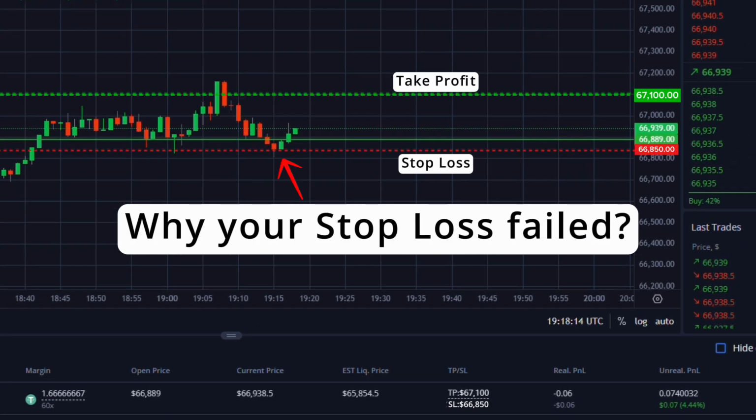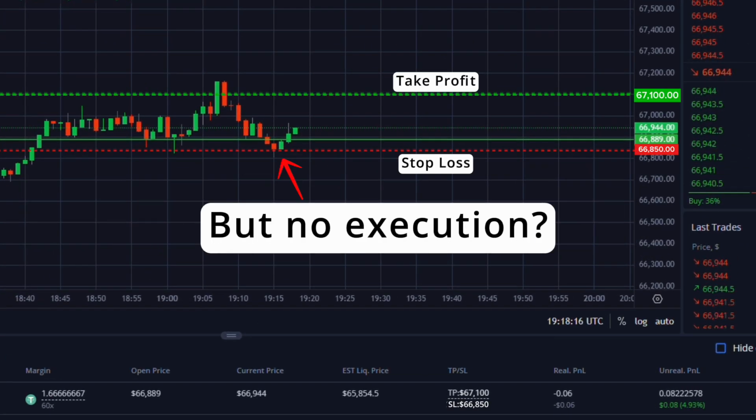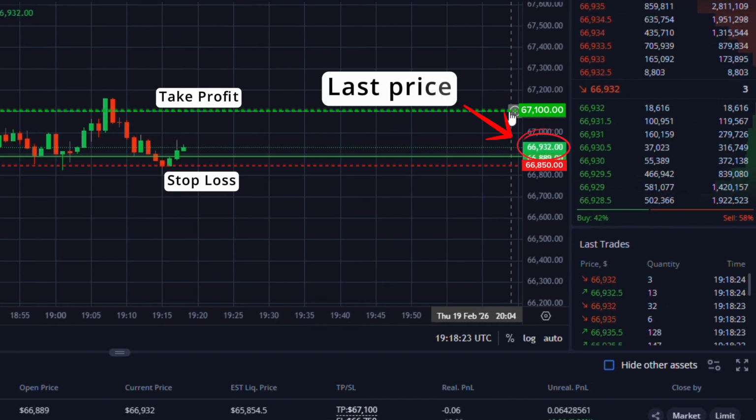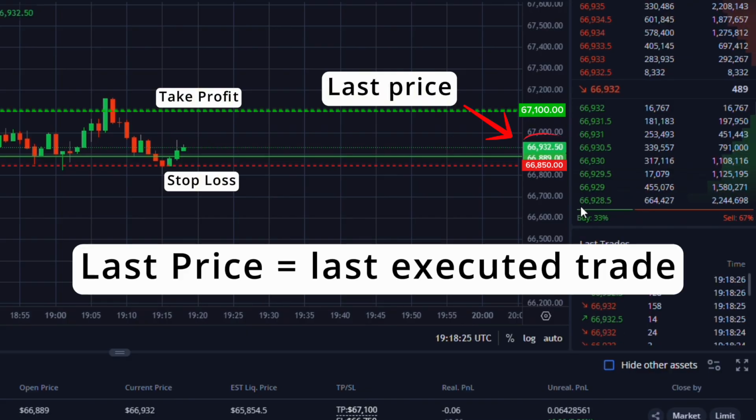Why your stop loss failed. Price touched your level, but that's not the price that triggers your order. Let me explain. First, let's clarify what you're looking at. What you see on the chart is the last price, the most recent executed trade.